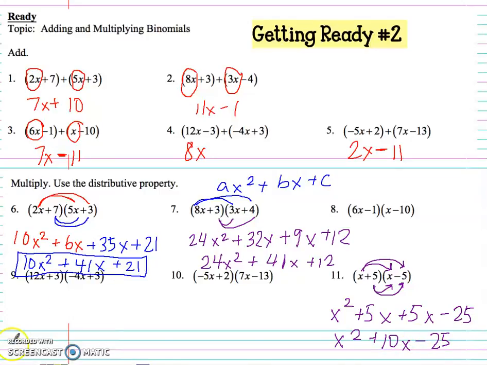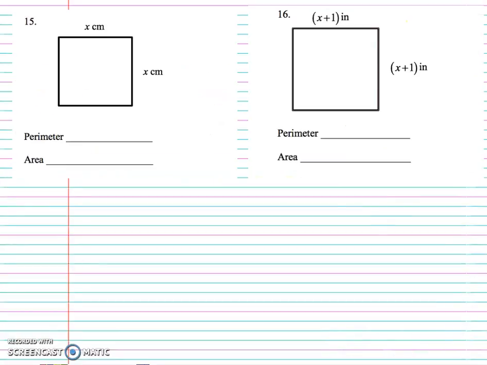All right, so again, we just practiced some of these today in class with both adding and multiplying binomials, and then also using distributive property to multiply binomials. All right, so those were just a few. This is your homework tonight. So again, I told you I was going to do 2 and I want you to try 2. So again, we did this one in class, but let's practice it again.